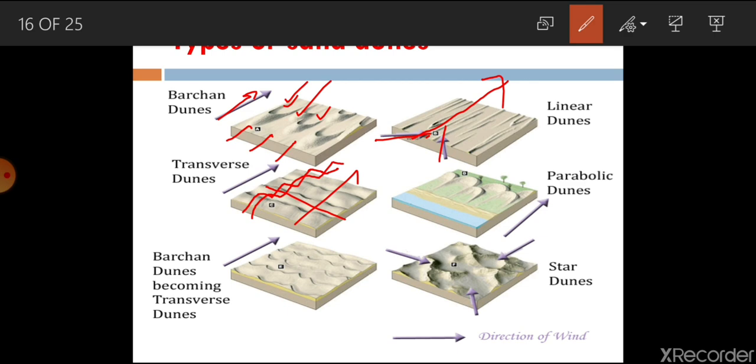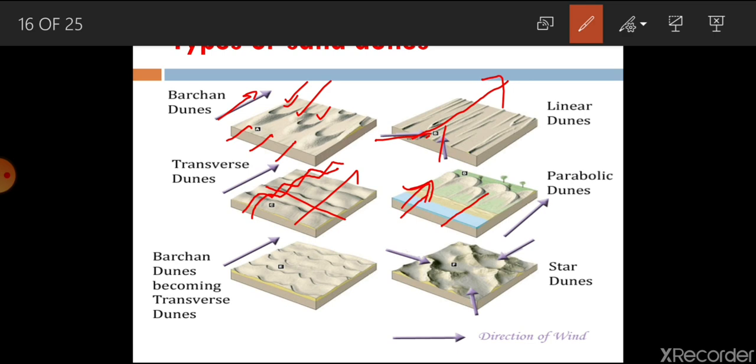Whereas parabolic dunes are specifically in coastal areas where tides, or high wind flow, come from the sea direction, and it creates such a structure.